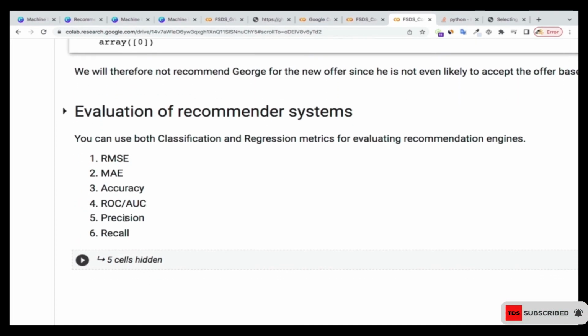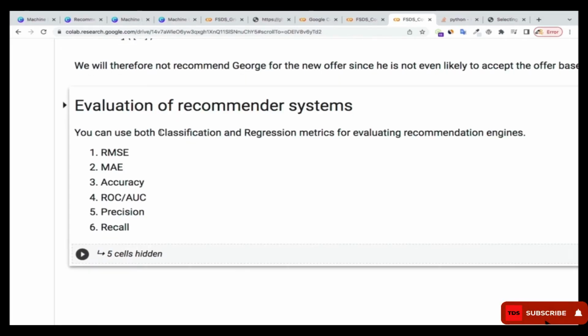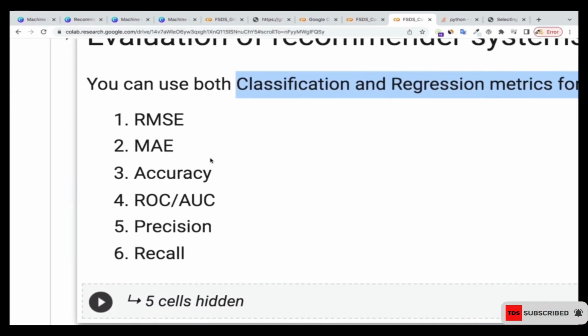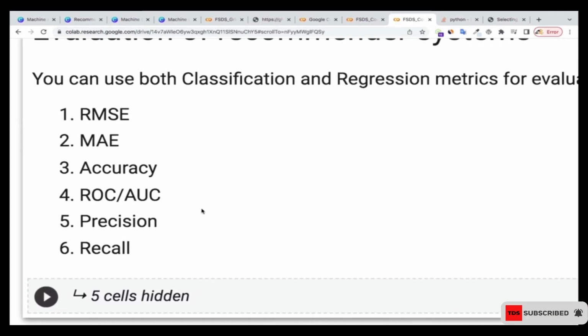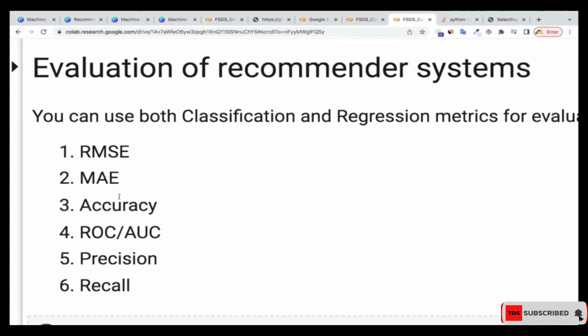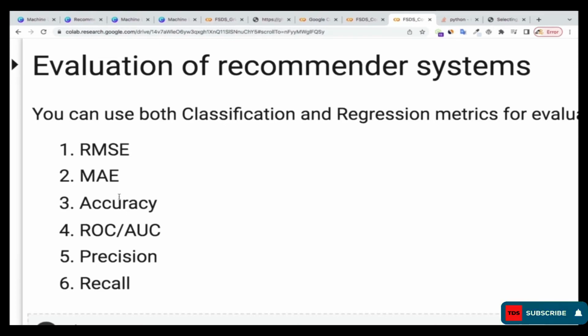But you can use either classification or regression metrics to evaluate your recommendation engines. Previously we have seen several evaluation metrics, including the root mean square error, the mean absolute error, the accuracy, the ROC AUC, precision and recall. We have seen all of that. Either of these evaluation metrics, you can use them to evaluate your recommendation systems.